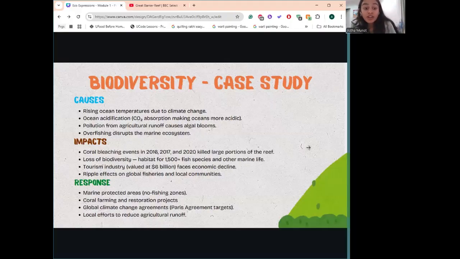And then there's pollution from agricultural runoff, which is causing algal blooms. This is basically when we use a lot of fertilizer in our agriculture, and the runoff has phosphorus, and the algae thrive off of this. So they're growing at rapid paces in the ocean. When the water goes through agricultural fields and into the ocean, it brings all these nutrients from the fertilizers with it, and then the algae thrives off of this, and there are lots of algal blooms where there's too much algae growing.